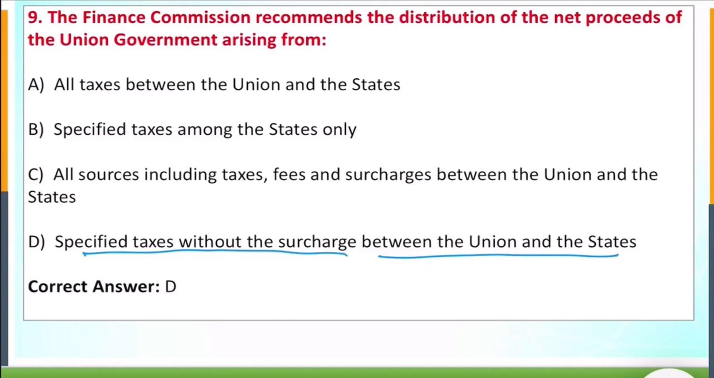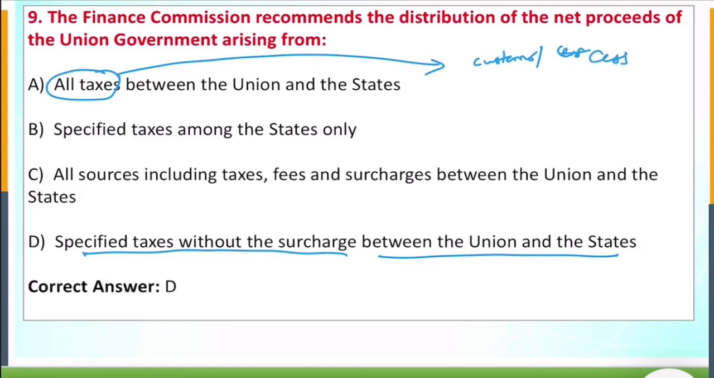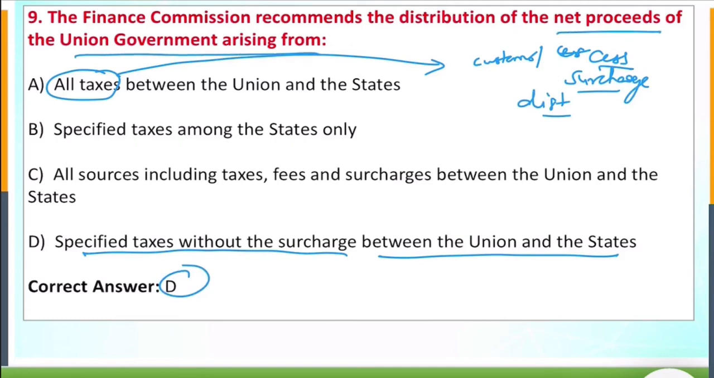Here don't be confused, all taxes means there are certain taxes like custom duty or something, cess or surcharge, they should not be distributed among the states. So the answer would be net proceeds of the union government arising from the specified taxes without the surcharges between the union and the states.